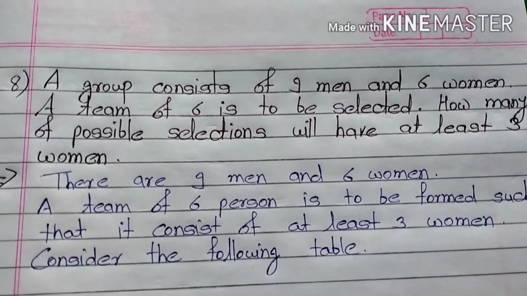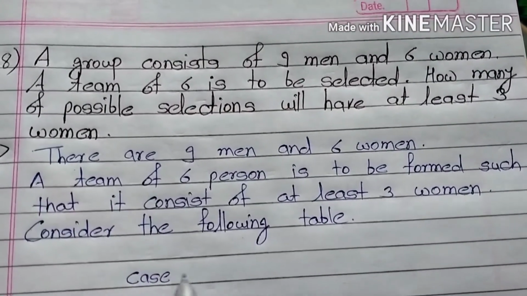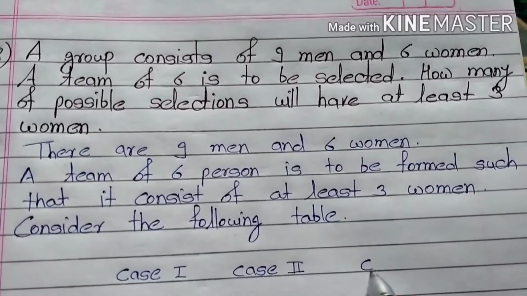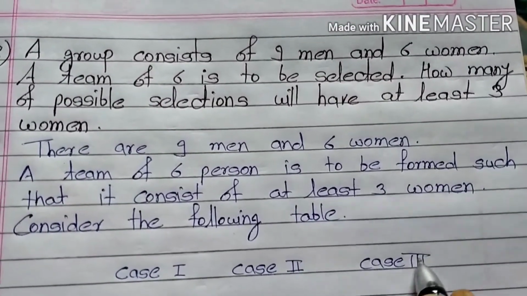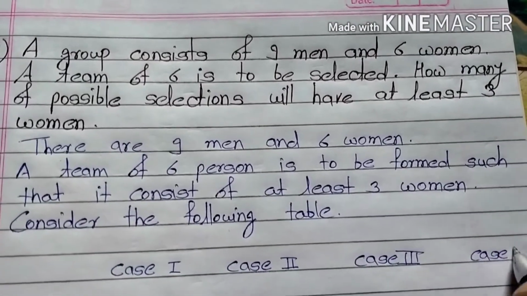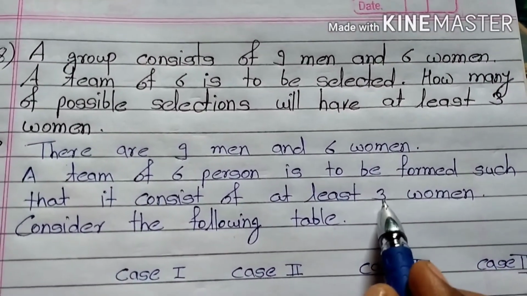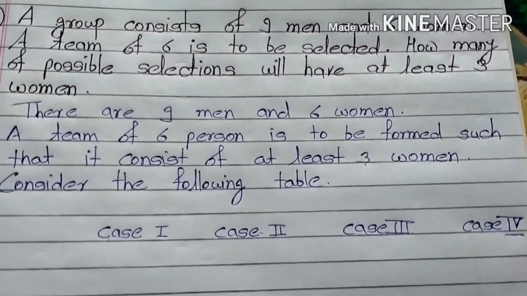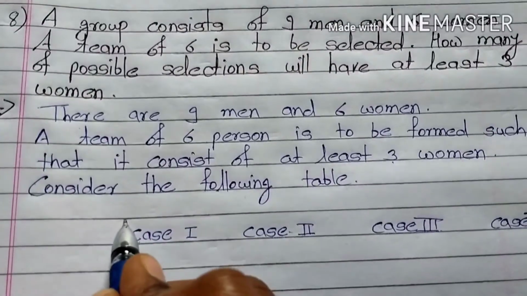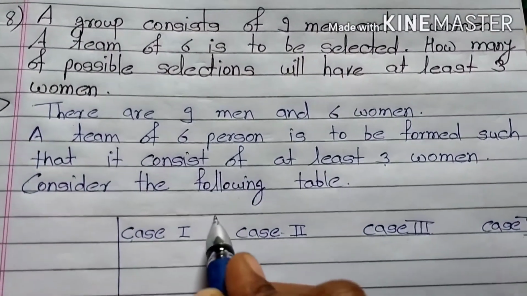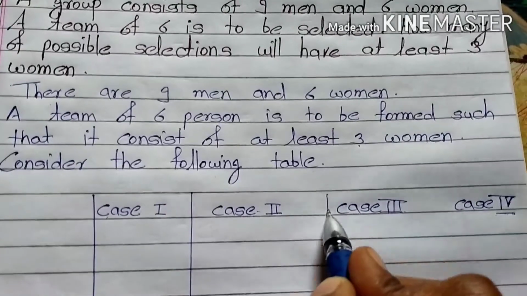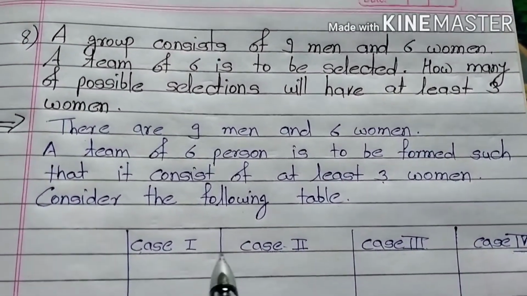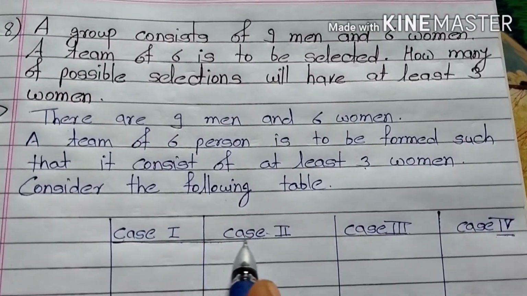So here case first, case second, case third, and last case fourth. Because at least 3 means 3, 4, 5 and 6. That's why 4 cases. So here case first, that's why it is closed.